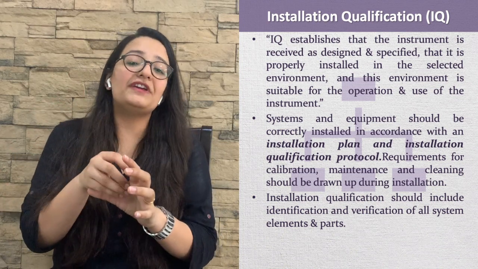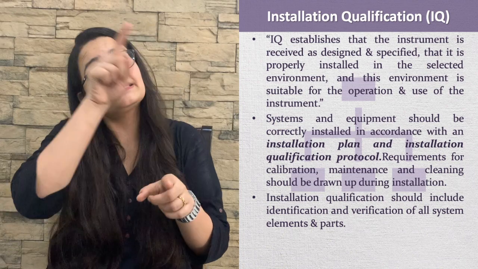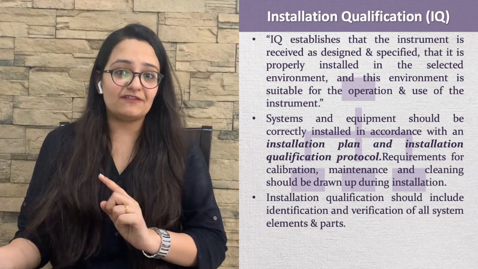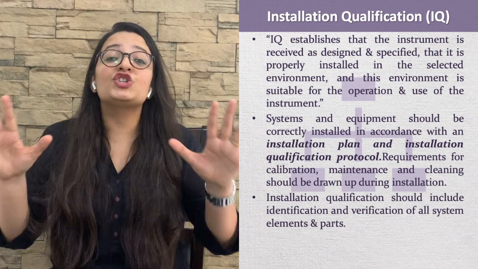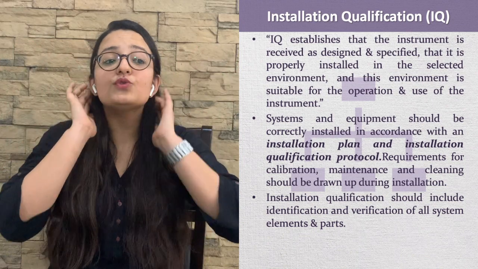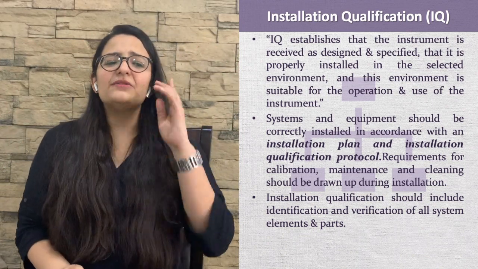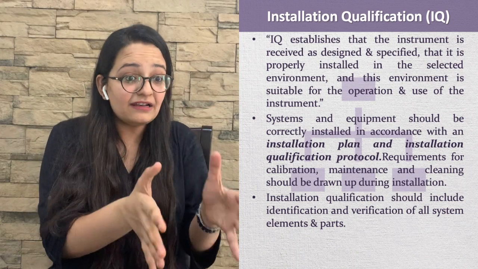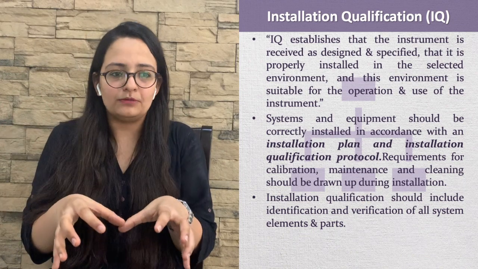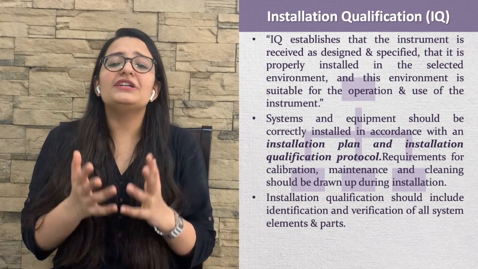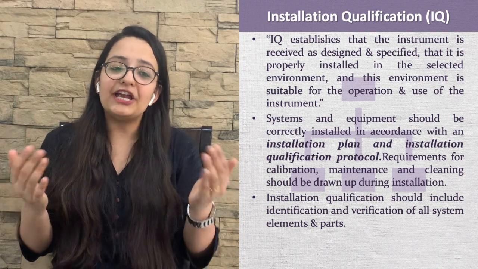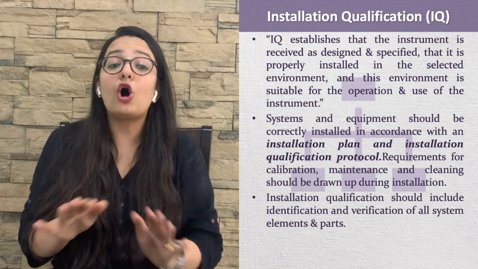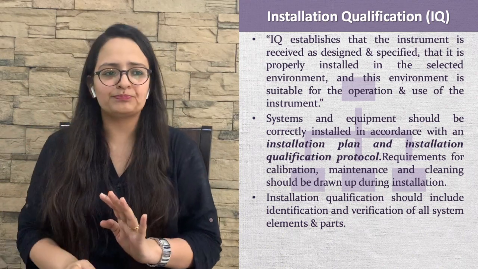So installation qualification establishes that the instrument is received as designed and as specified, that is, it is properly installed in the selected environment, and this environment is suitable for the operation and the use of the instrument. The system and equipment should be correctly installed in accordance with the installation plan and installation qualification protocol. Requirements for calibration, maintenance, and cleaning should be drawn up during installation, and the installation qualification should include identification and verification of all system elements and parts.